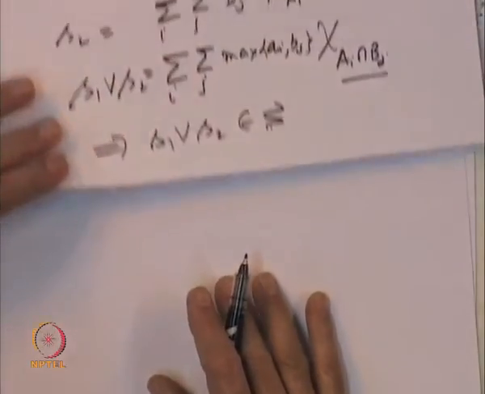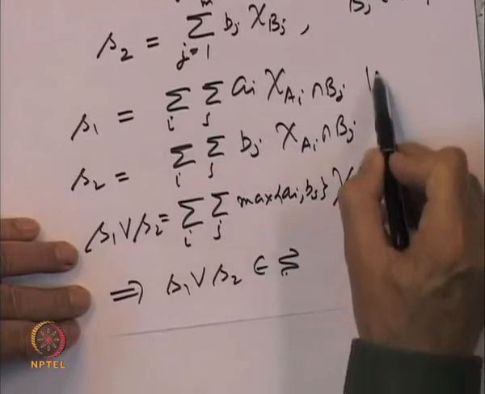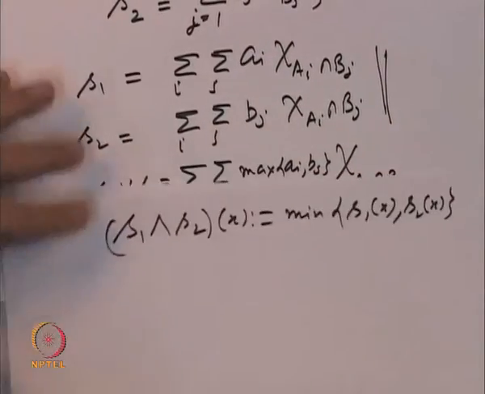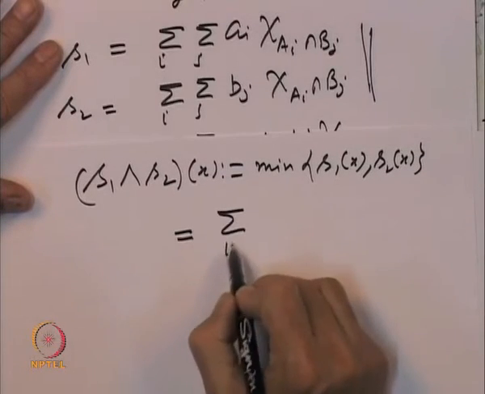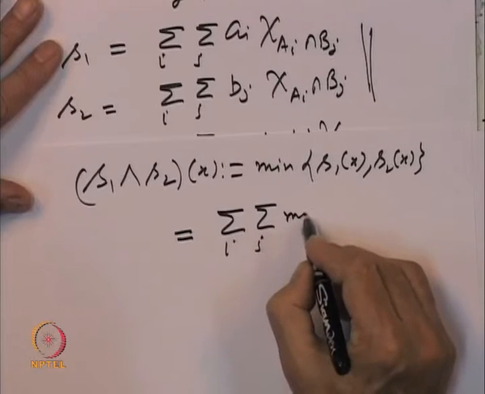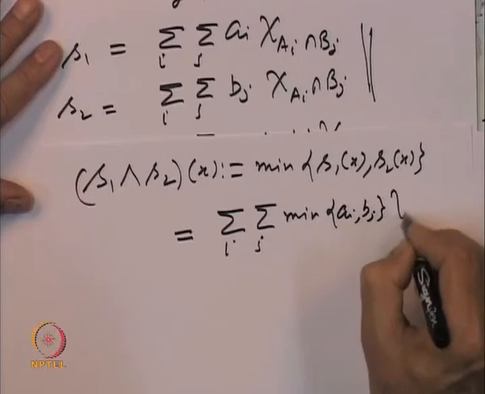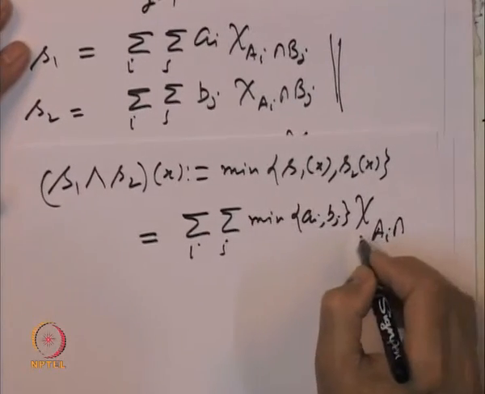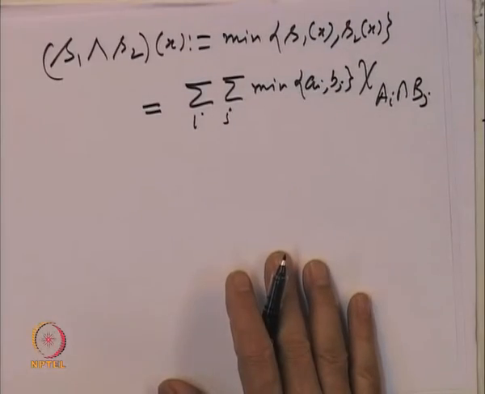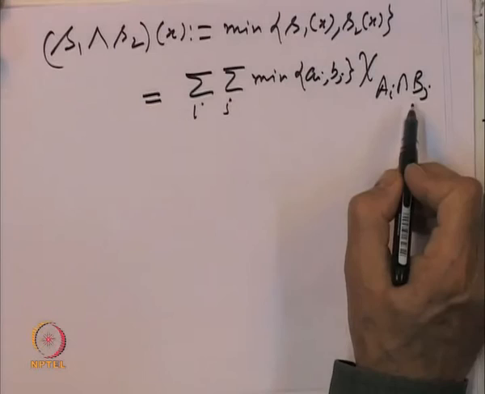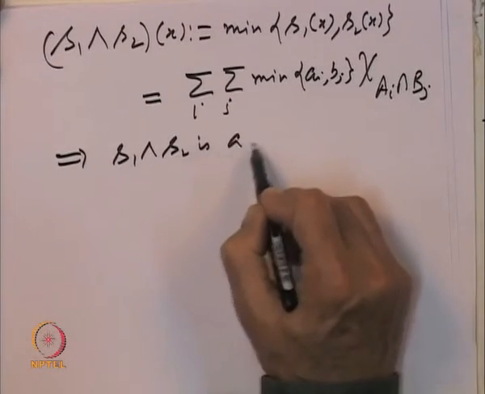So, once again if S 1 is defined as this and S 2 is defined as this, then what is S 1 wedge S 2? This can be written simply as sigma over I sigma over j minimum of A I, b j, indicator function of A I intersection b j. So, once we write it that way, it becomes clear that the minimum also is measurable, which implies that S 1 wedge S 2 is a measurable function.